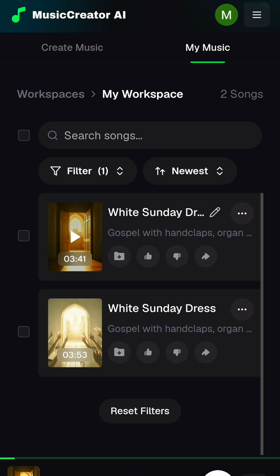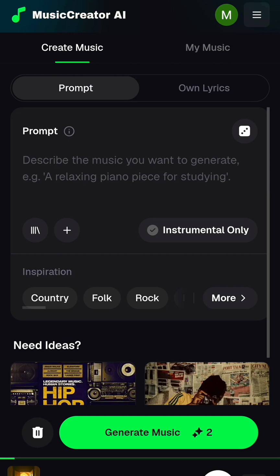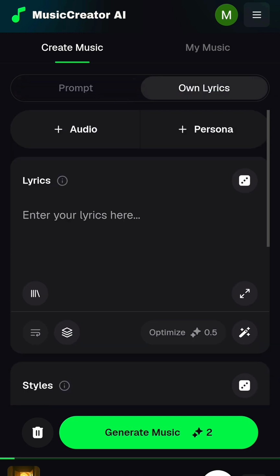So you can just put a simple prompt and it's going to generate the music for you. So you can come back to create music again. As you can see, I used the prompt the other time. The first music I generated right now, I just put a simple prompt, and it generated the music for me. So if you want to use your own lyrics, just come back here, you click on own lyrics here and you put your lyrics here.